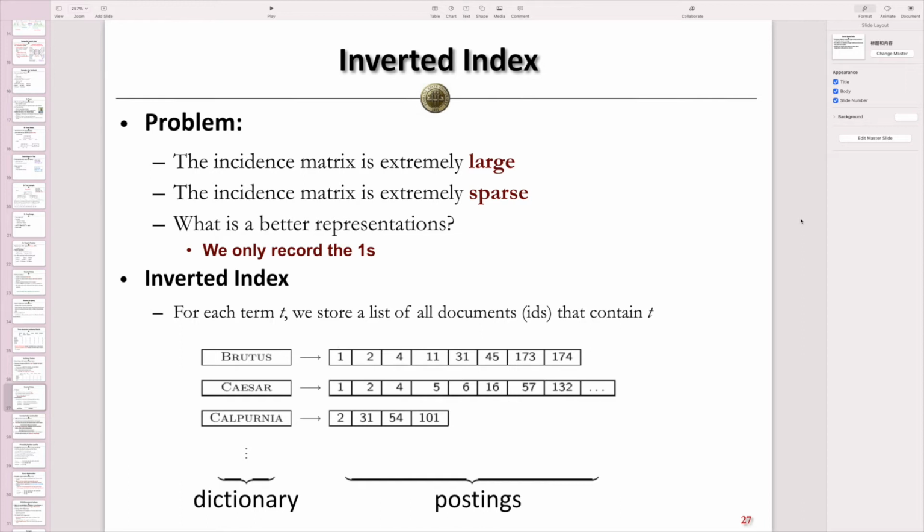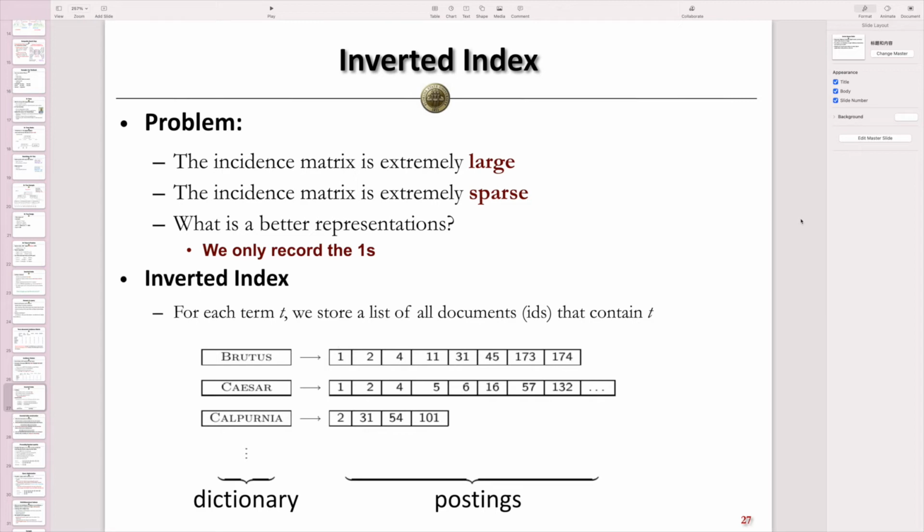Then the question will be, given the two disadvantages we mentioned above, can we have a better solution for representing the term and document relationships? The answer is yes. We can probably only record the entries with value 1s. In other words, given a term, we only need to record the documents that contain it. We can ignore the remaining ones. What does this mean? We can show an inverted index at the bottom.